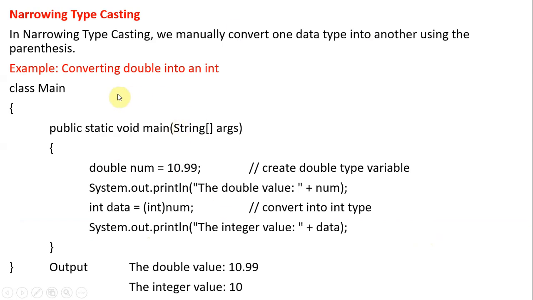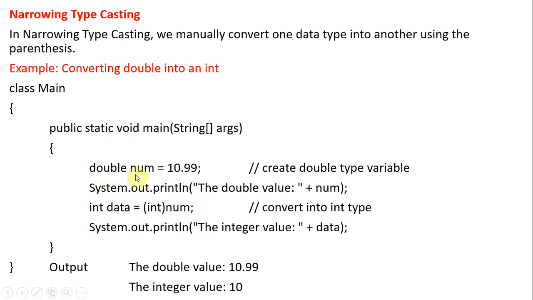Here we are taking an example where we try to convert a double into an integer, where double has the highest size and int has the lowest. We take a class, a main method, and a double num. It is the same example with different types of inputs. In the previous example we took integer data and converted it to double data, but here we are taking double data, and now it can be converted into int data.